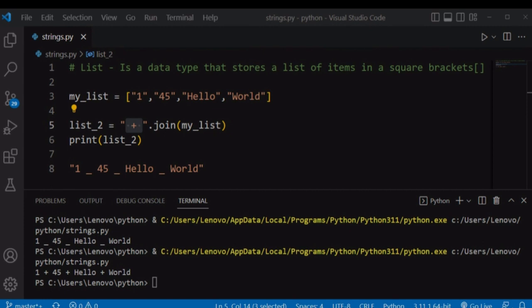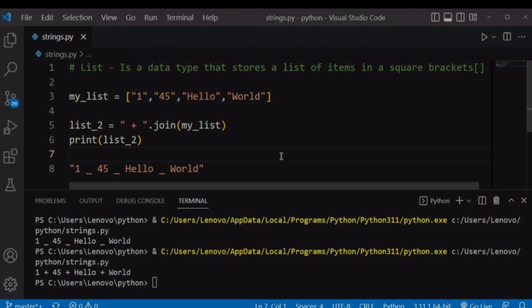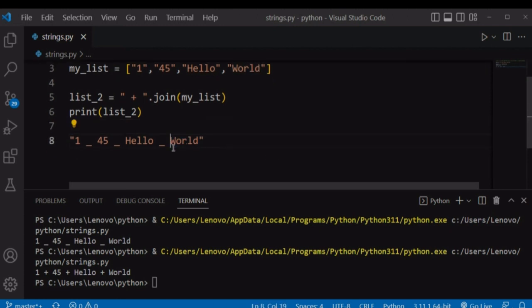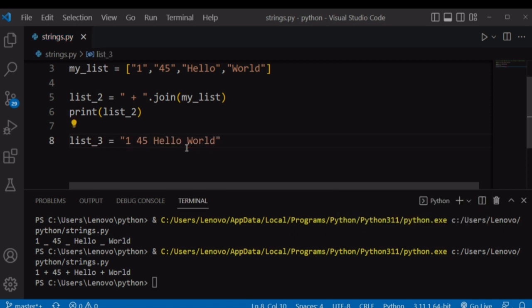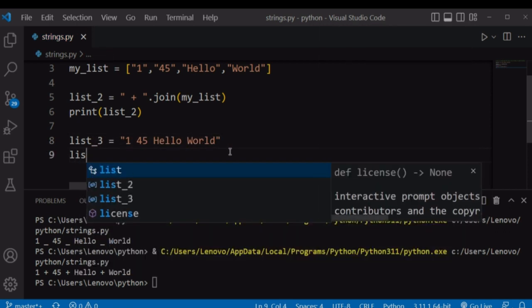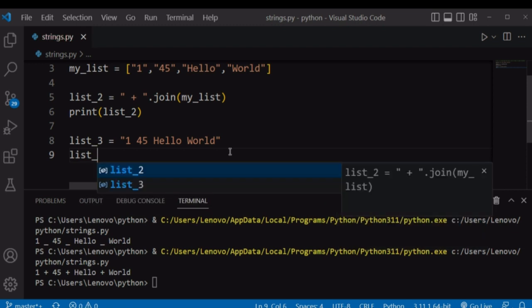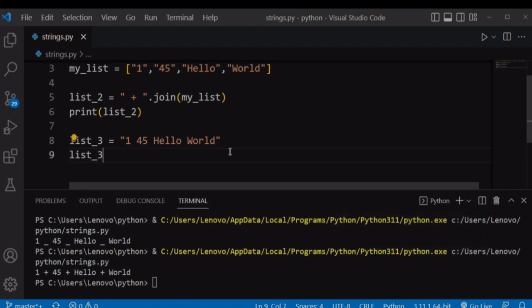We also have the split method that does exactly the opposite of the join method. The split method returns a list of strings when you call it on a string. Let's say that we had these values as a string stored in a variable. So if we store this as a string in a variable list3 and use the split method on this list3, the split method is going to return the list version of this string.